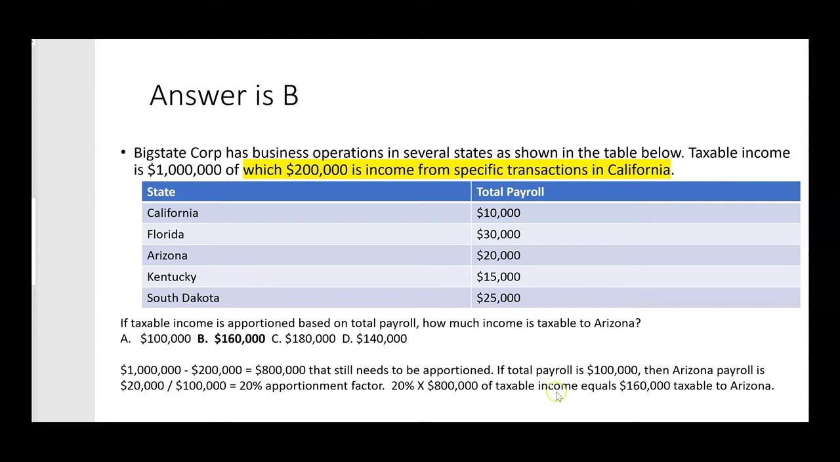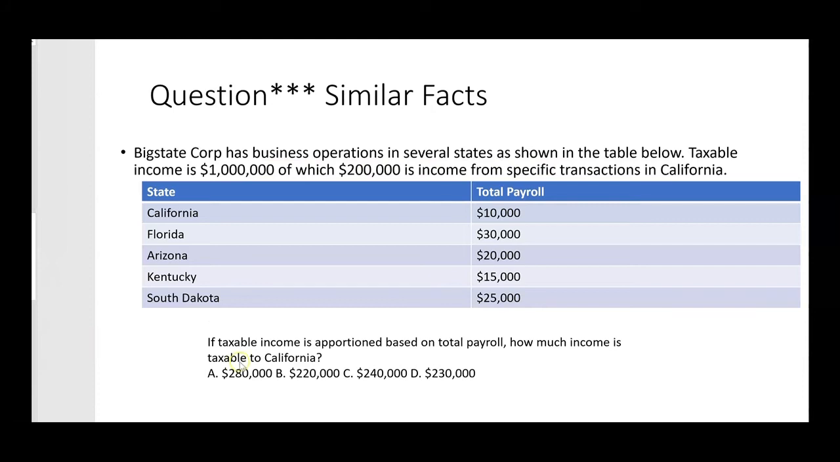So taxable income to Arizona will be 160,000, which is letter B. And then of course the exam could ask about California, which already has 200,000 of income from specific transactions and is taxable in California. But it's saying if taxable income is apportioned based on total payroll, how much income is taxable to California? So the first 200,000 goes right to California and is taxed there. So the answer is going to be at least 200,000.